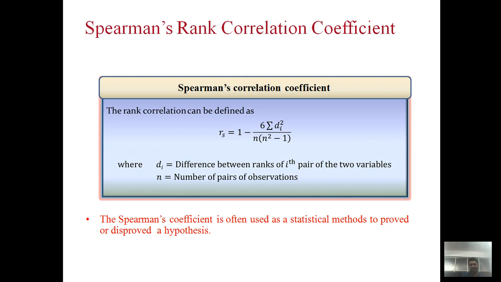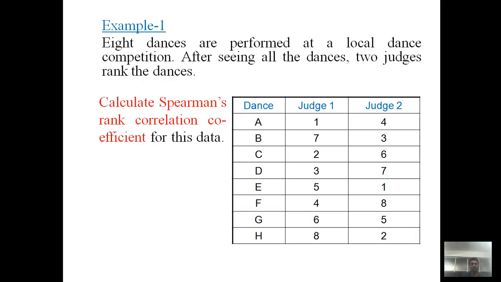So let's see how we can apply this Spearman rank correlation coefficient to obtain the value of R. Let's see the first example. Say 8 dancers perform in a competition, namely the first dancer A, the second dancer B, the third dancer C, and so on.